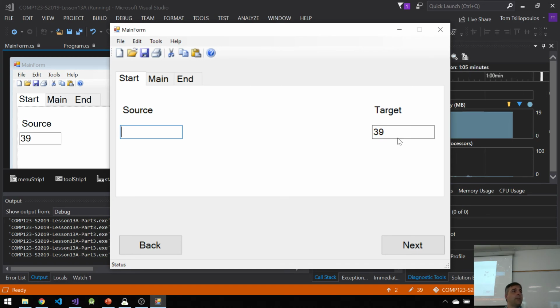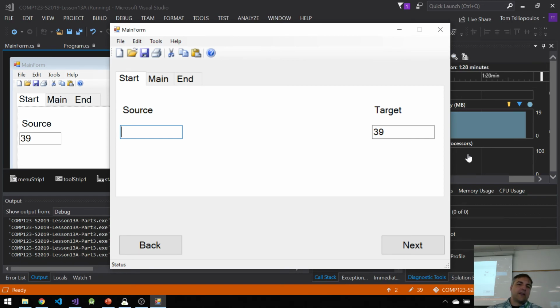I can say allow drop false. As soon as I've dragged it in there, allow drop is false. It doesn't allow me to drag another source in there, right? I can do that too, which is a common practice. And then I could have a reset button maybe that resets everything back to where it was, but I need to know what the original values were somehow, maybe in an array, something like that.